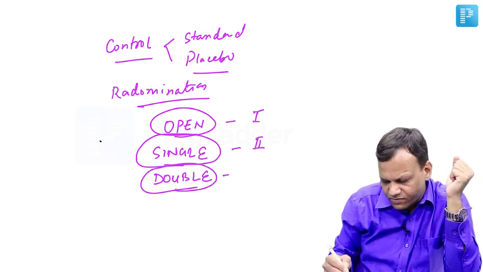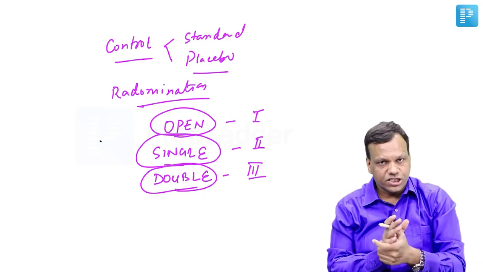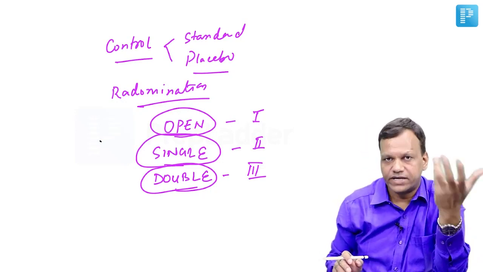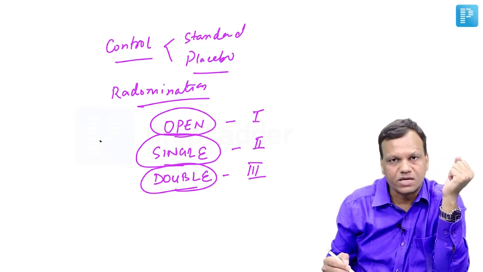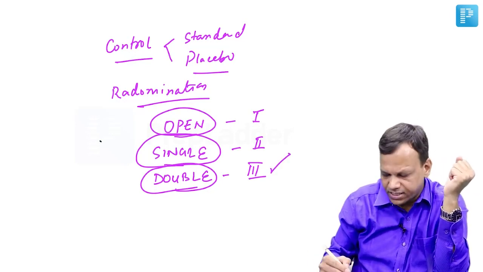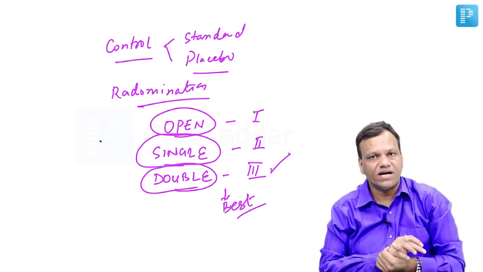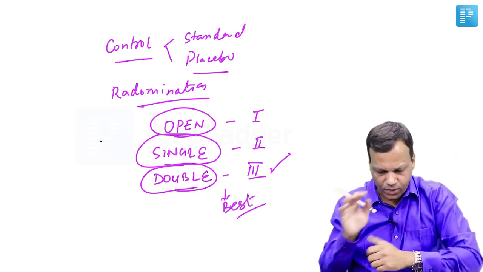Whereas double blind studies are those in which neither the physician nor the patient knows which person is getting the drug and which person is getting the placebo. They are known as double blind studies. They are done in phase 3 and they are the best studies so far. That's why phase 3 trials are randomized controlled double blind studies. Okay. So that is about the clinical trials.